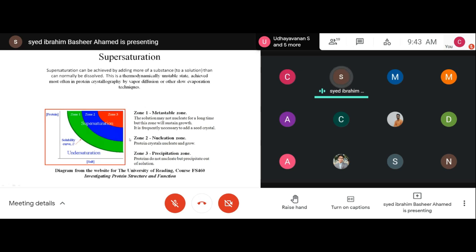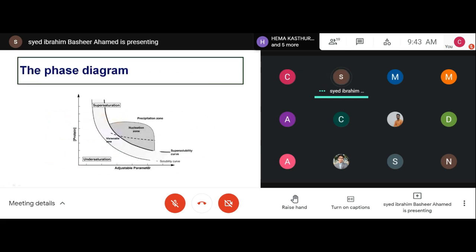And in the third zone, the protein does not nucleate but precipitates. Here everything is higher: your salt concentration, and the protein concentration is also very high, so it will start to precipitate.